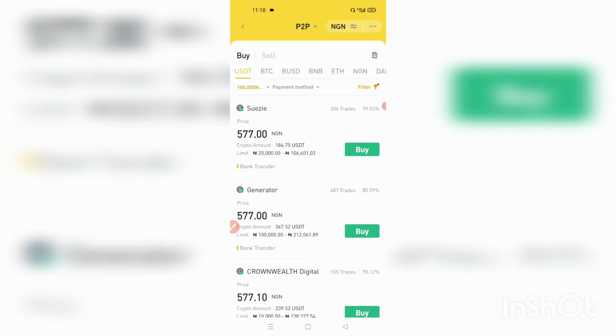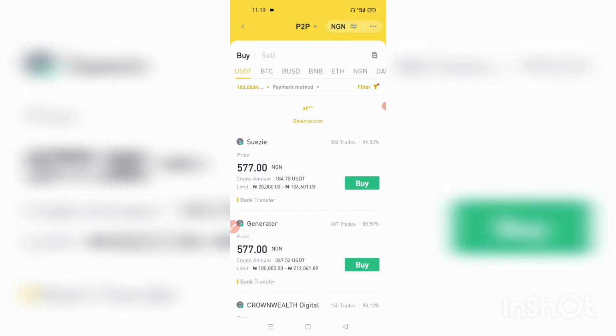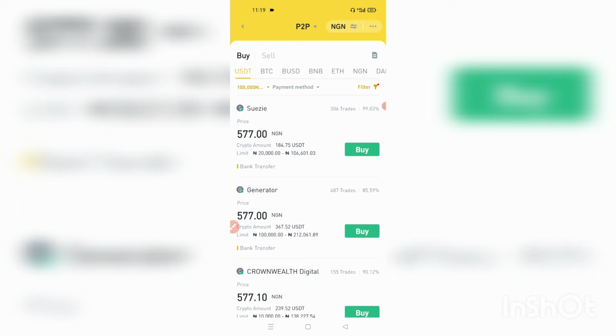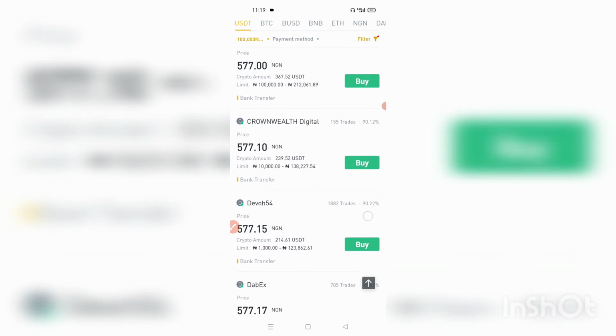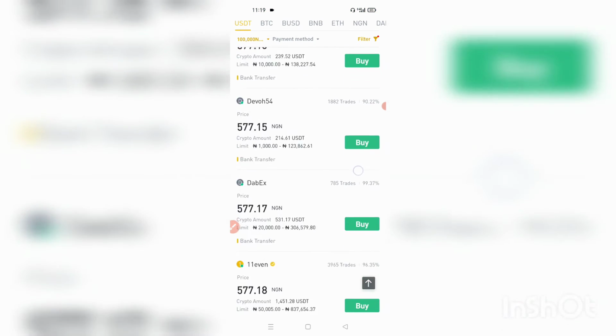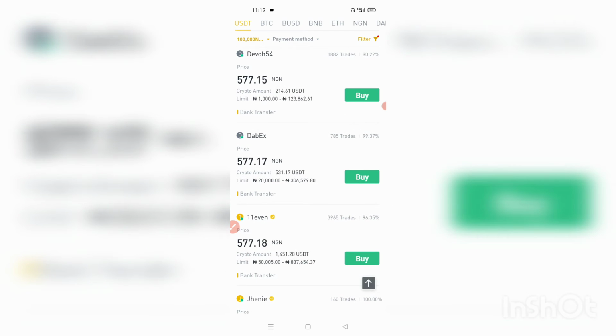So as it happened that way, we need to refresh this page to make sure that we are getting people who are still online. The person we have here doesn't have the number of trades, so we'll keep searching until we come to Devo 54. Devo 54 has over 500 trades.